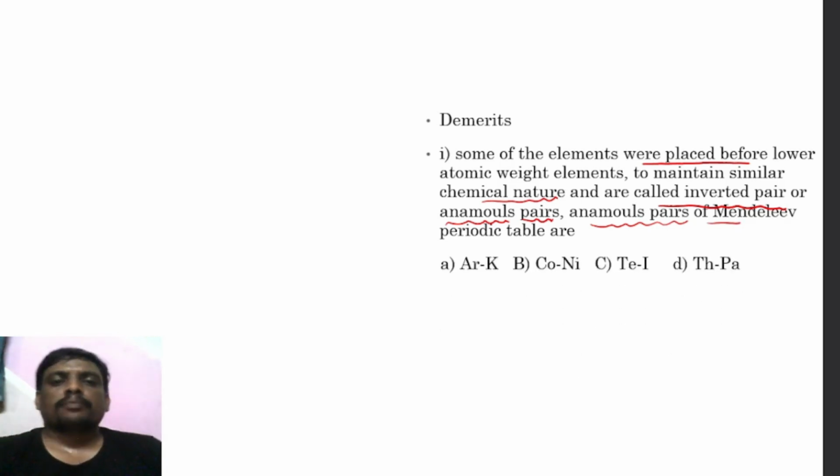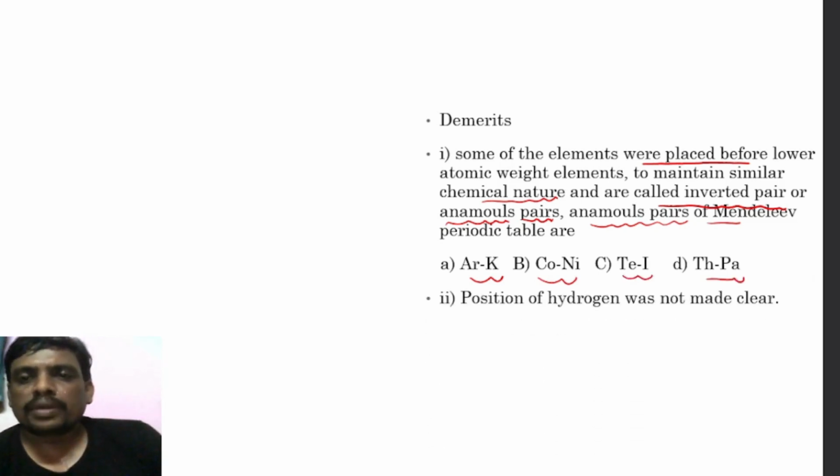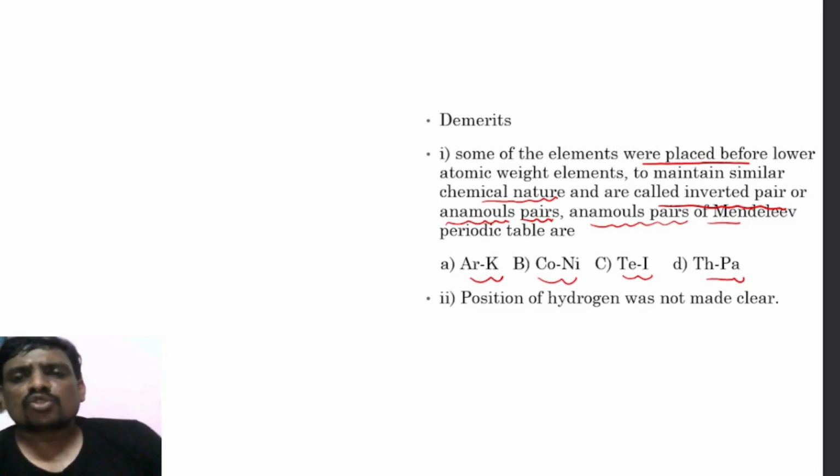For example, argon to potassium, cobalt to nickel, tellurium to iodine, thorium to palladium are the best examples which cannot be explained by Mendeleev with the lower atomic weight elements. The position of hydrogen was also not made clear by Mendeleev.